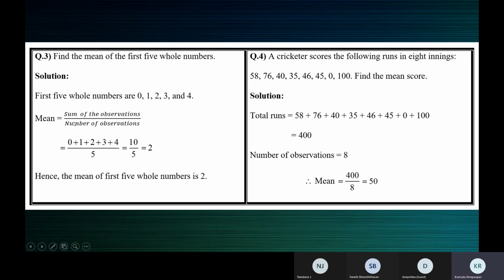So see, you can write the formula: mean is equal to sum of the observations by number of observations. Add it directly here in the numerator and divide by 5 and get the answer like this. Or you can find the total separately. Not that you must do it like this. You can find the total, then write the number of observations, and then find the mean like this, 400 by 8. Anything is fine. You will see there's a slight difference in working this one and this one. Here we wrote the formula and substituted straight away and got the result. Here we found the sum separately, then number of observations 8, and then mean is equal to 400 by 8. Both are fine. Nothing like you should work it like this. Anyways is fine.